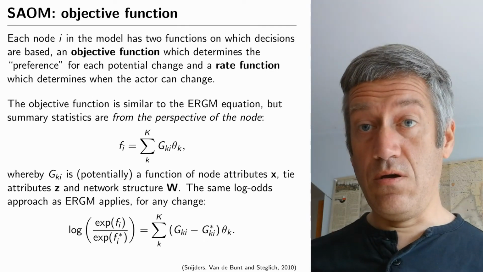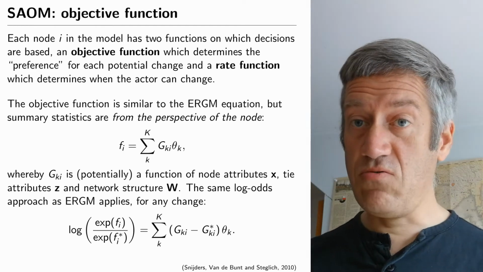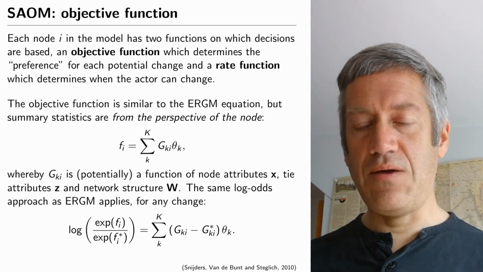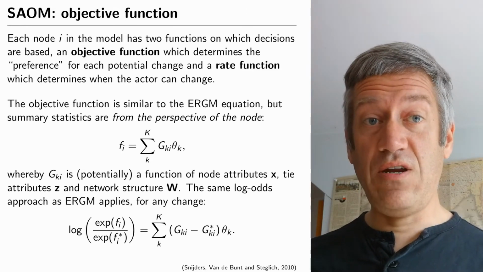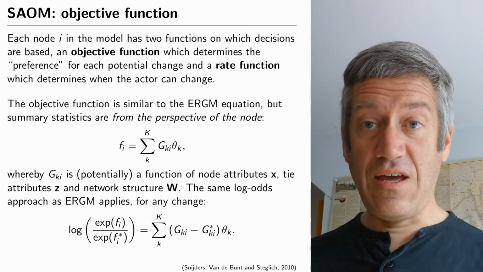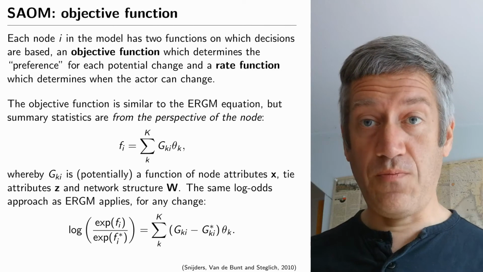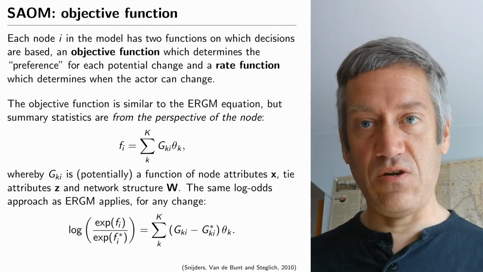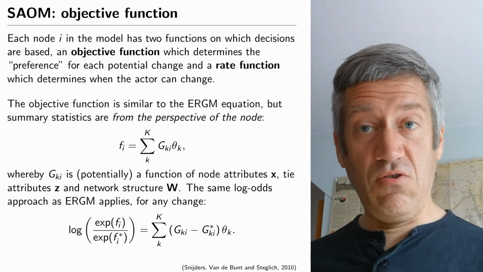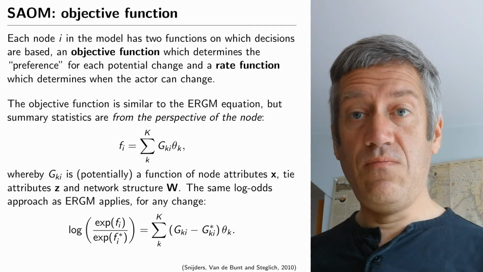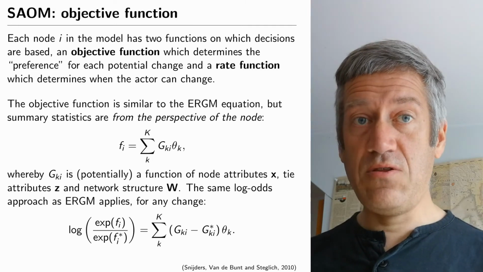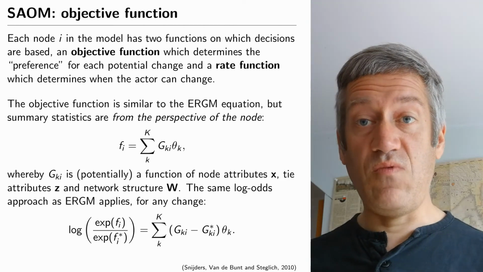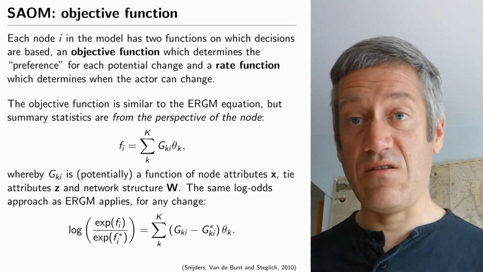And based on summary statistics, now these summary statistics are similar to those in URGEM. They look at triad formation, similarity between neighbors, and so forth, but they are now always calculated with this subscript i. They're calculated separately for each of the nodes. So they always take a local perspective, whereas in URGEM, these summary statistics were always calculated for the network as a whole. That is the big difference between URGEM and SAOM. In SAOM, we calculate all these summary statistics for the individual node, and then we associate parameters, in this case called theta, with each of these summary statistics. And then we can look at which of those parameter estimates make the changes that we observe in the network the most likely.